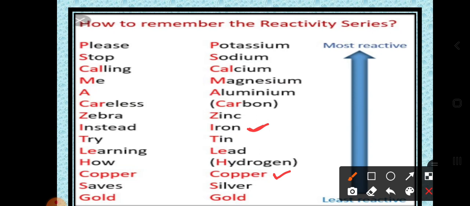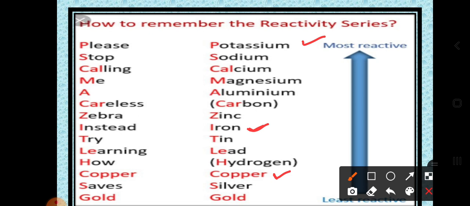So here which is the most reactive? Potassium. And which is the least reactive? It is gold. So within this series itself you have to think while writing the reaction about which metal is going to be displaced. All the time you cannot go for the activity, so sometimes you have to go for the theory also. If you remember this reactivity series of the metals, then it is easy to understand how you get the displacement reaction.